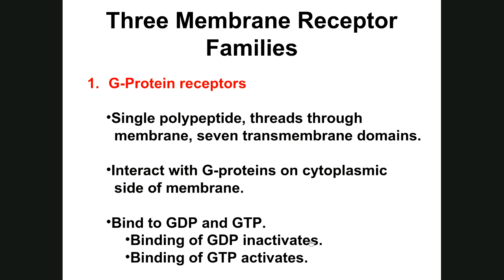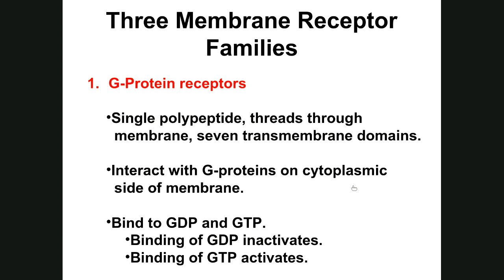We're going to see that this G protein has GTPase activity. Once the G protein is bound to GTP and activated, it begins to break the GTP down to GDP and inactivate itself. So let's look at a little picture here.